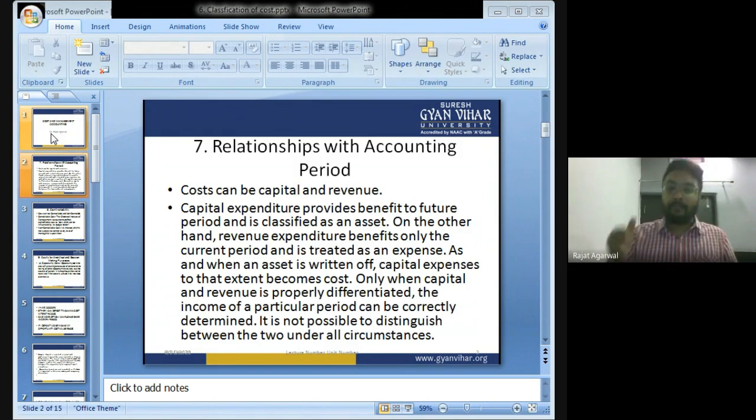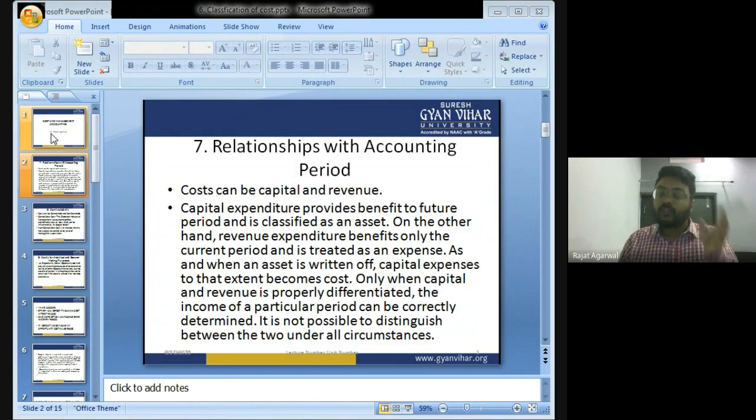Today I purchased the machine for rupees 5 crore. Today I made this expenditure, but in future the machine will help me in producing the mobile phone, and I will sell the mobile phone in the market, and I will earn the profit.